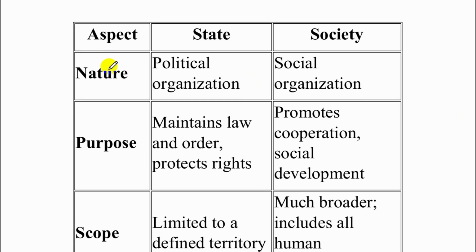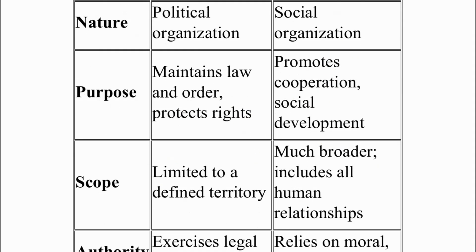Let us look at the aspect of nature. State is a political organization, whereas society is a social organization. The purpose of the state is to maintain law and order and protect the rights of its citizens, whereas the purpose of society is to promote cooperation and social development. This is the main difference.